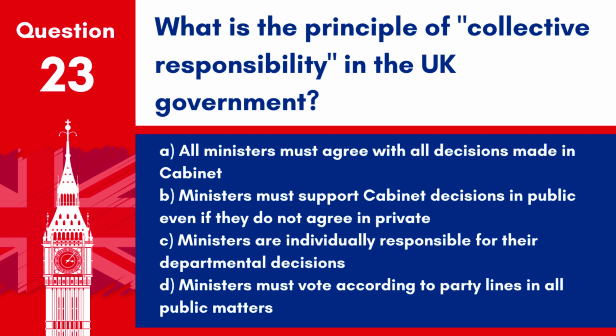D. Ministers must vote according to party lines in all public matters. Answer: B. Ministers must support Cabinet decisions in public even if they do not agree in private. The principle of collective responsibility means that all government ministers must publicly support and defend decisions made in the Cabinet, regardless of any private reservations.